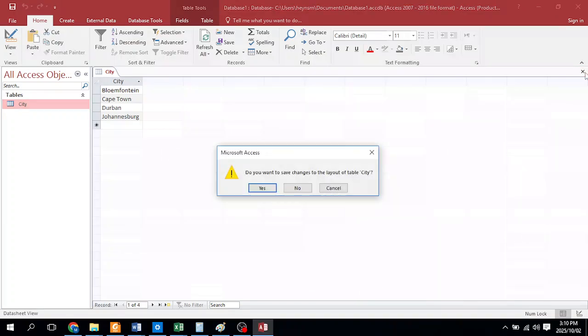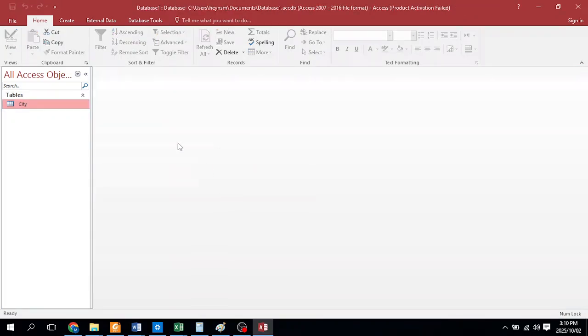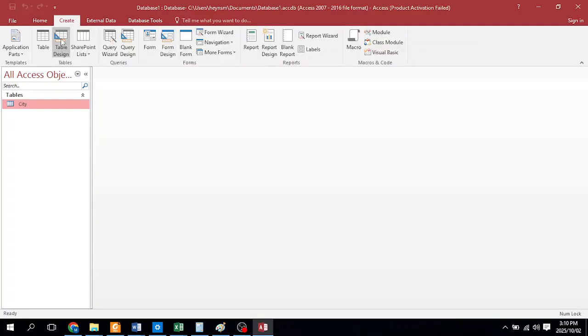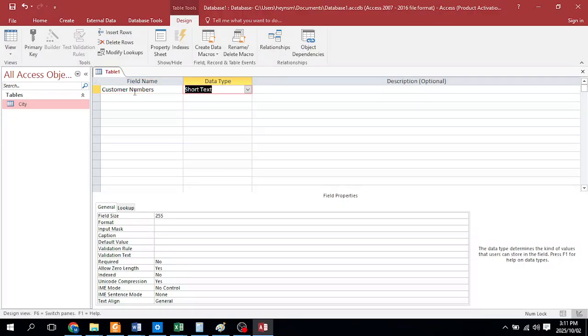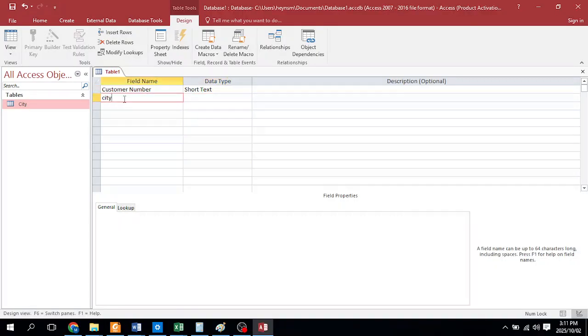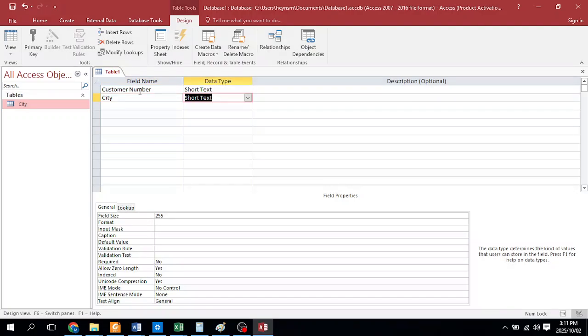Now they are probably, and that is the instruction that we didn't do last time when it came to the lookup table. So there's obviously another table. I'm not sure what all of them are, but I'm just going to create something out of my head here. We have this as a short text, and of course you will follow the instructions. Then customer number will be our primary key, and then here we have city.